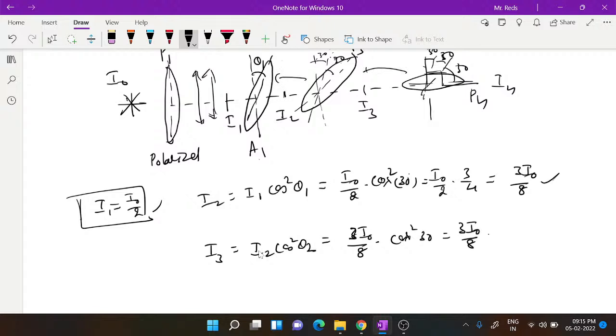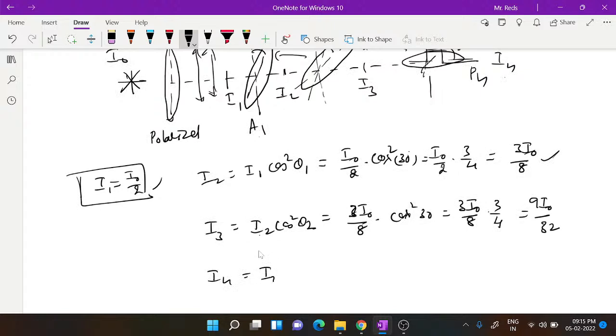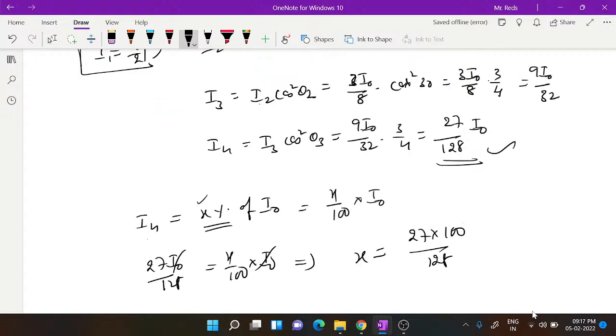If it is 30, cos 30 is root 3 by 2, whole square is 3 by 4. So we can write 9 I0 by 32. That is I3. Then the last one is I4, equal to I3 into cos square 30, which is nearly 21%, the third option. So X will be equal to 21%.